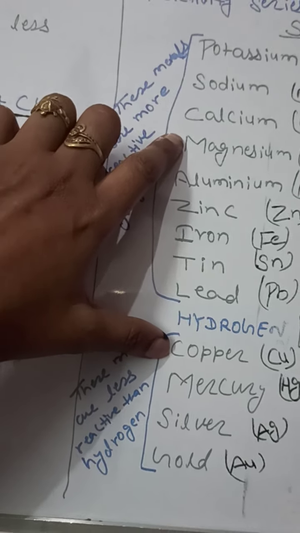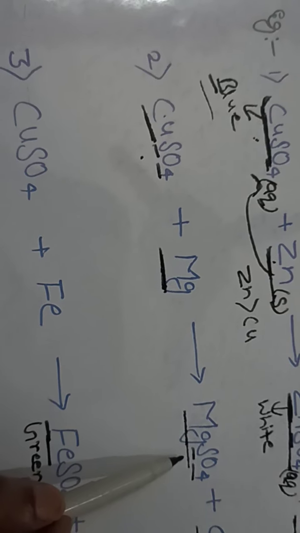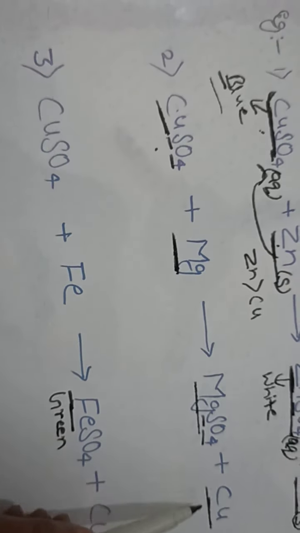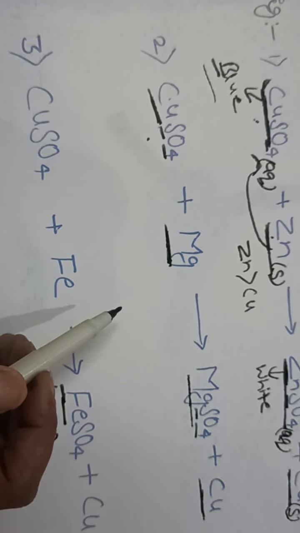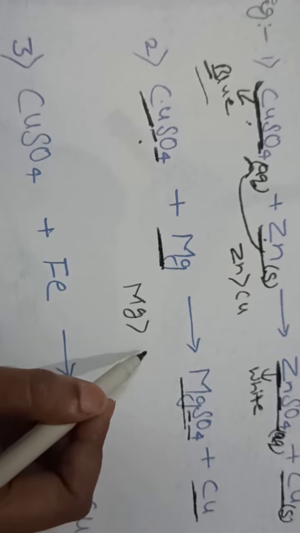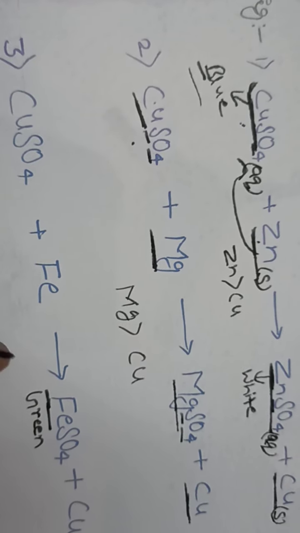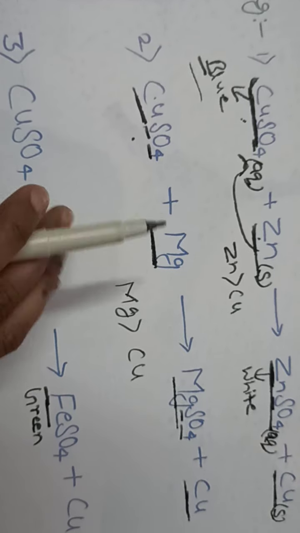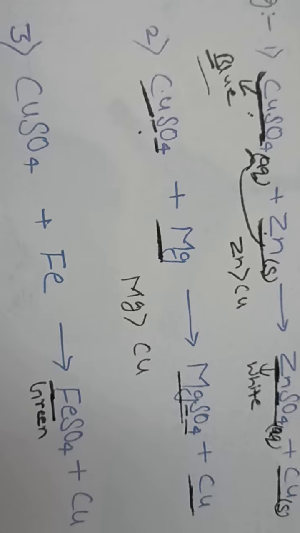Because magnesium is more reactive than copper, magnesium displaces copper from the copper sulfate solution and makes magnesium sulfate solution, and it displaces copper. So here you can see that magnesium is able to displace copper from copper sulfate solution because magnesium is more reactive than copper. Here magnesium displaces copper from the copper sulfate solution.